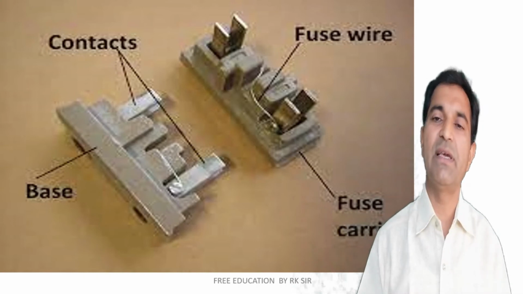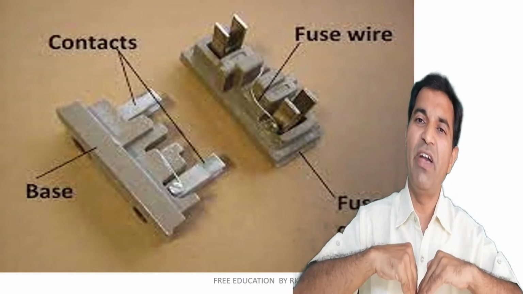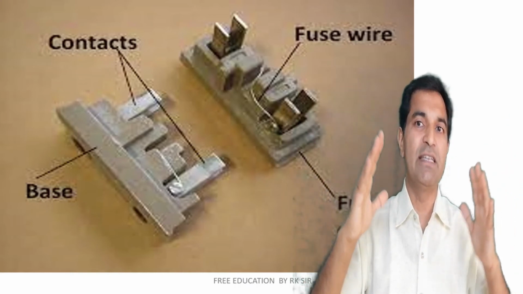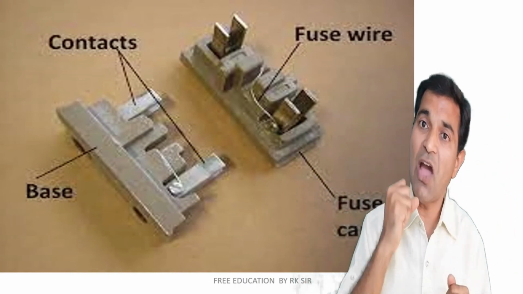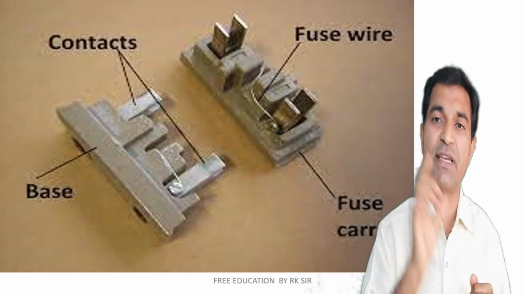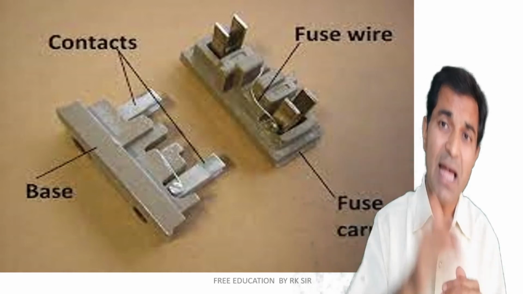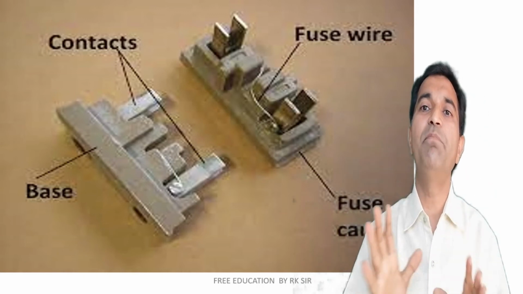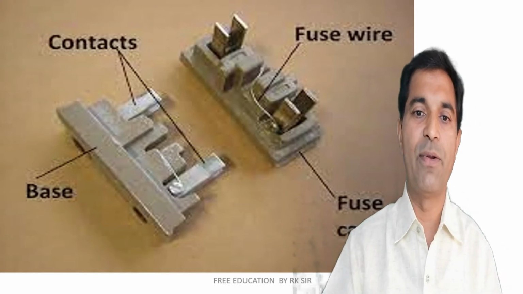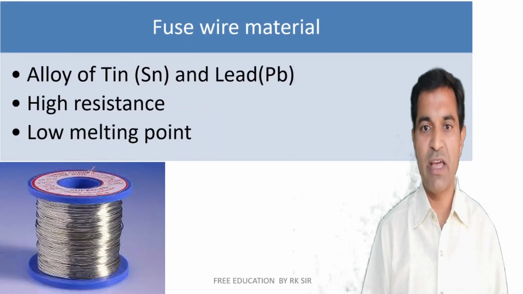So what I mean to say is that a slight increase in current will lead to a very drastic increase in heat. So there will be a very high amount of heat generation for a small change in current. So if the current exceeds the desired safe level, the wire immediately melts down. Now this is the fuse material, the fuse wire material.